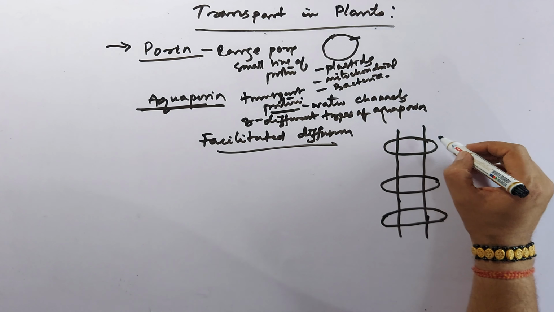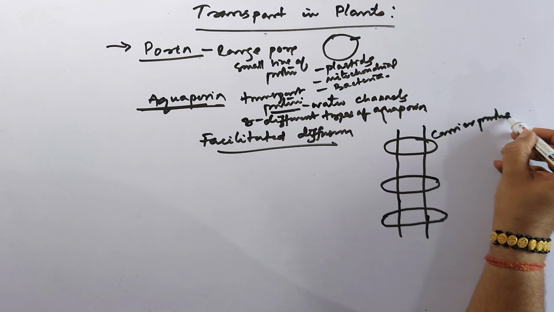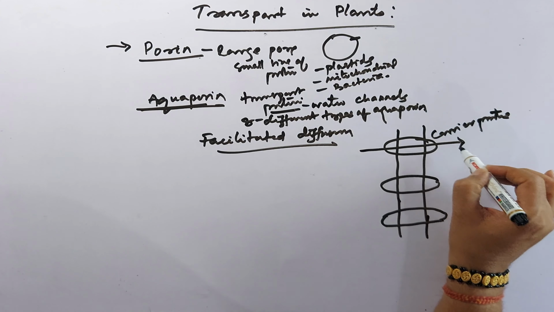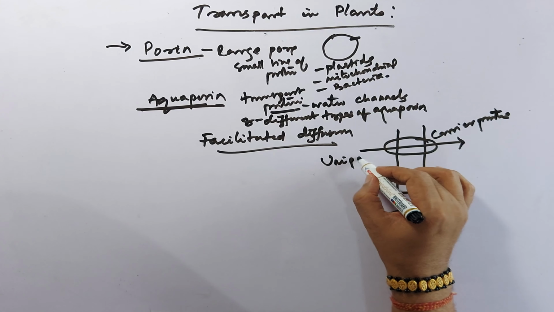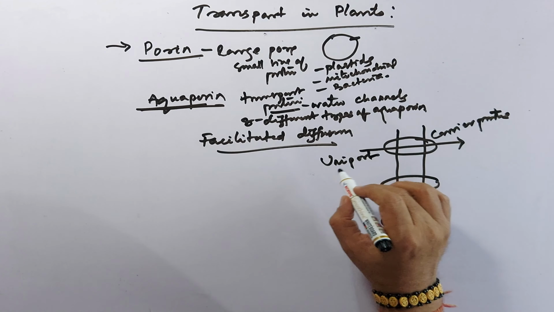When one carrier protein only transports a molecule in a single direction, we call that uniport, that is, a molecule in one direction.